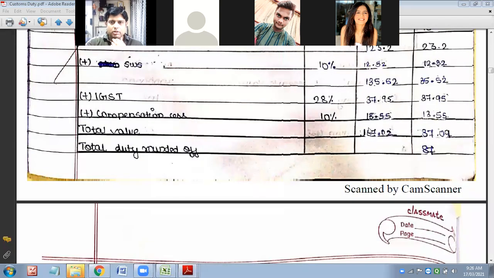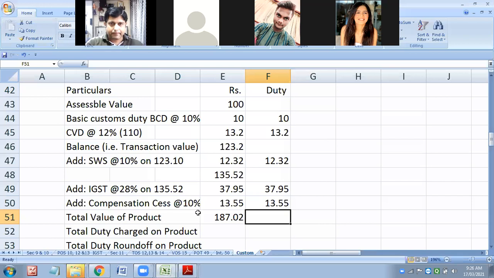Yes. See, I have made all the corrections. These were the calculation errors as per the previous year. Last year we did take this. So 187 rupees 2 paise. This total should be 187.2.